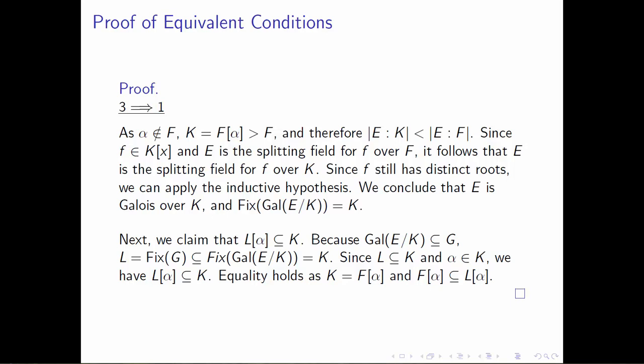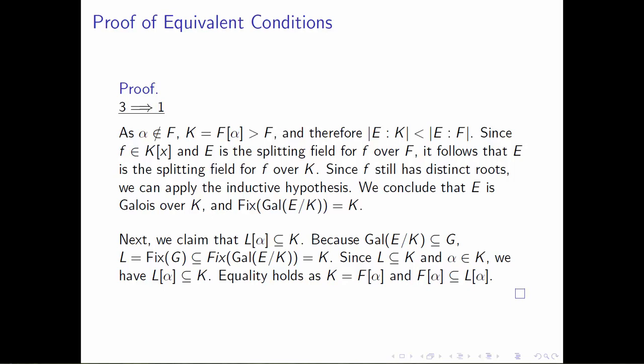Gal E over K is a subset of G. When we apply fixed to that, it switches the containment, so we get that the fixed field of G is contained in the fixed field of the Galois group of E over K. By definition, L is the fixed field of G, and by what we've just shown, K is the fixed field of the Galois group of E over K, and what we conclude is that L is a subset of K.